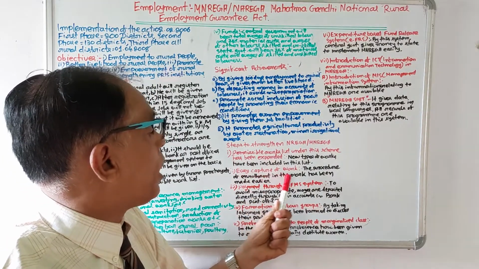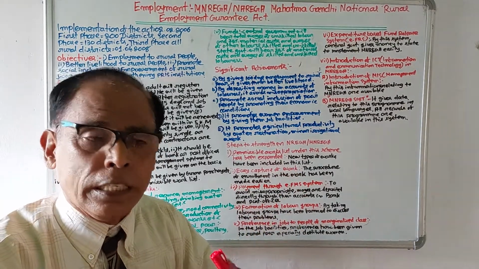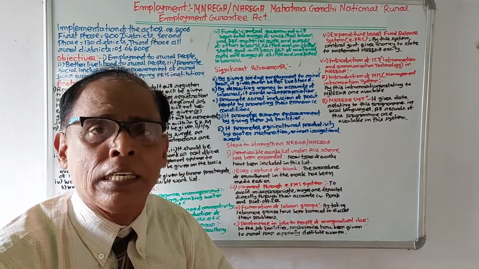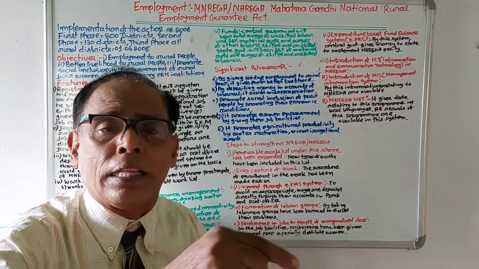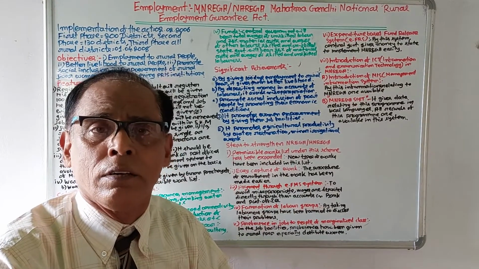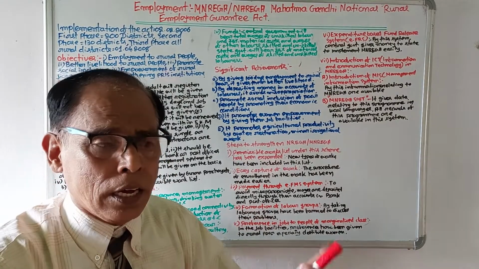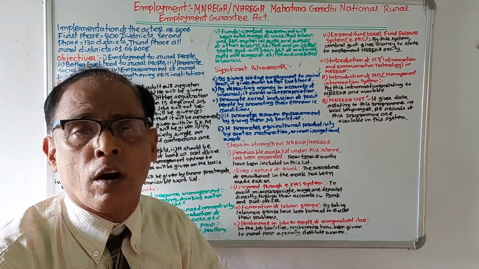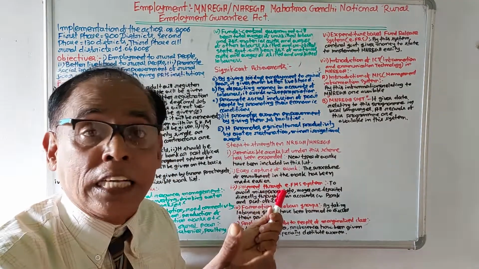easy capture of work. Easy capture of work means the procedure has been made very easy for how labor can get themselves enrolled in the labor list. They just have to give an application. By this, their name will be included in the labor list under MNREGA scheme. So, easy capture of work has been done.